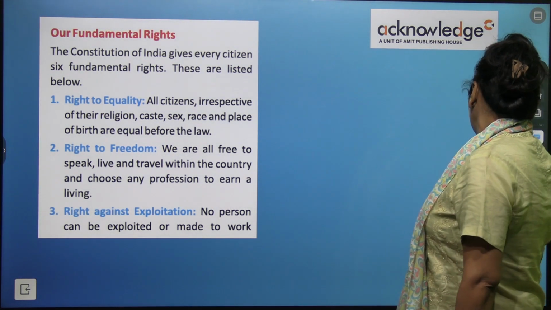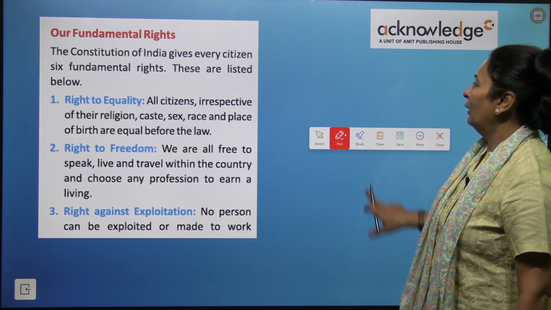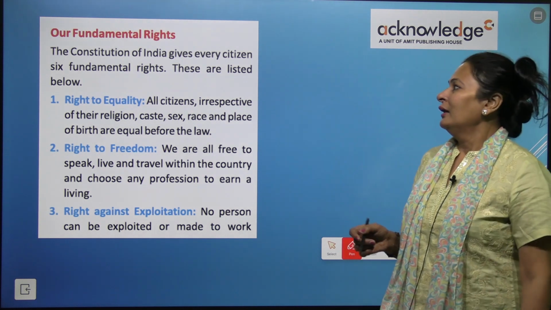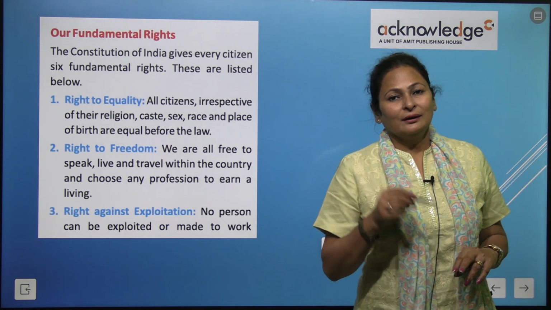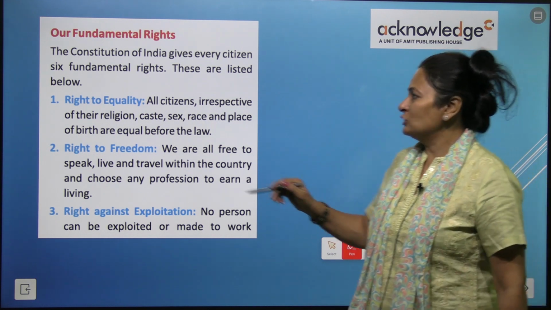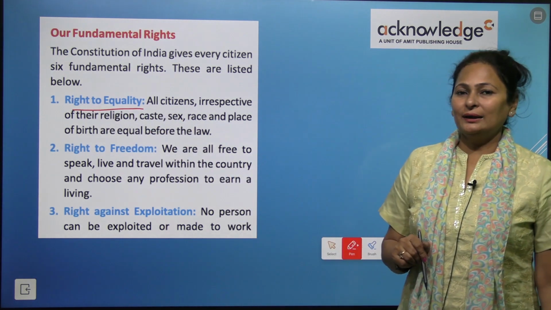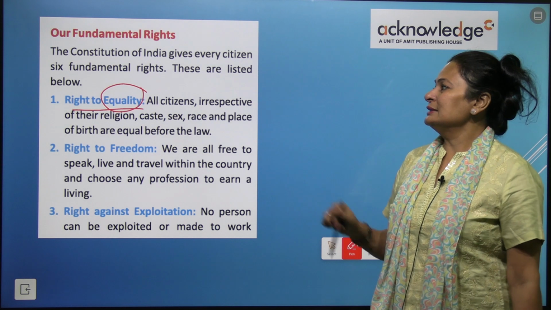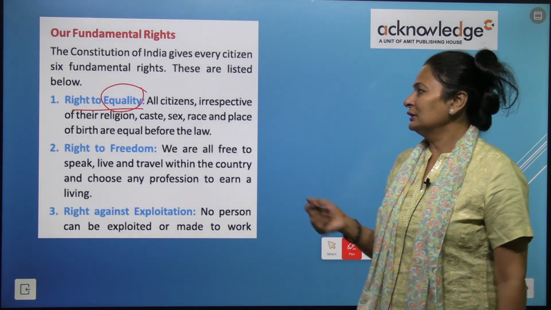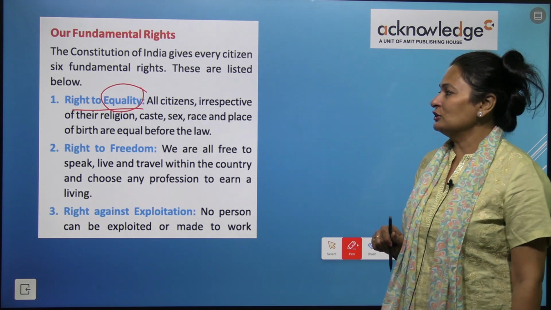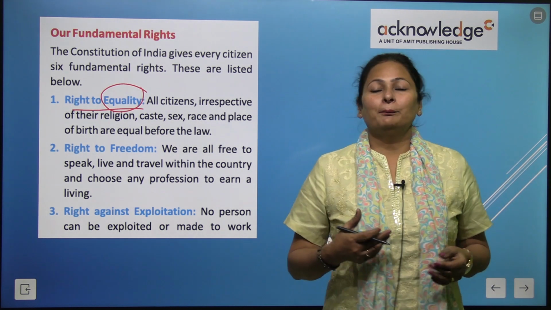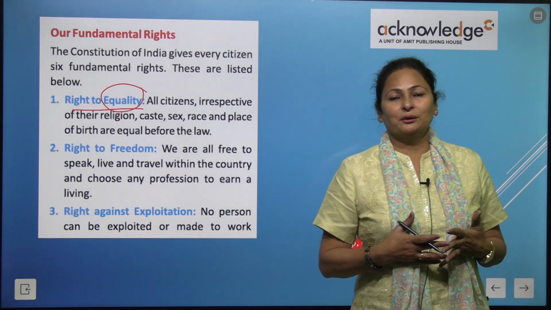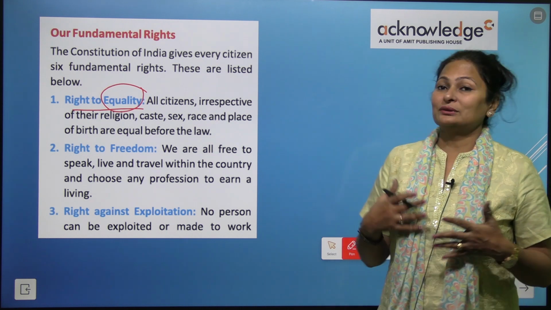Now, 6 fundamental rights. Each individual or every citizen of India has 6 fundamental rights that are defined in the Constitution book, right? So, first is right to equality. Equality means सब बराबर हैं. All citizens, irrespective of their religion, caste, gender, race and place of birth, are equal before the law. Means no discrimination is there according to the caste, according to the genders, according to the religions, right?